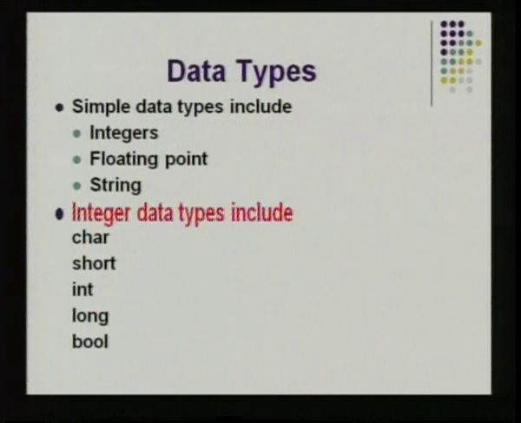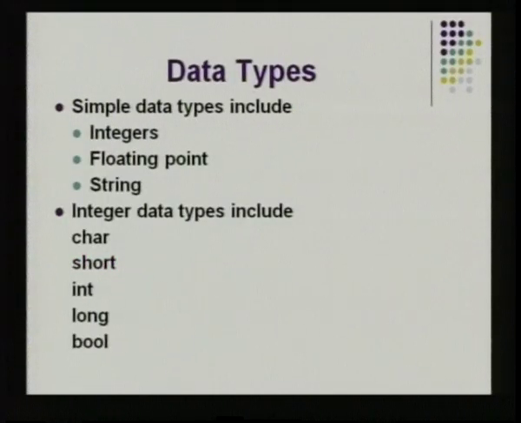So based on the number of characters in the string, for one character you have 1 byte of memory allocation. In integer data types also you have character. Why we are bringing this character under this integer data type is because when you say an integer, you can even represent a character value in that, because every character has an ASCII value. So if you give the number 65, it identifies the alphabet A of the English language. So that is why here character data type is brought under integer data type, because every character is identified by its integer ASCII value. Short is nothing but short int, which is a default type of integer.